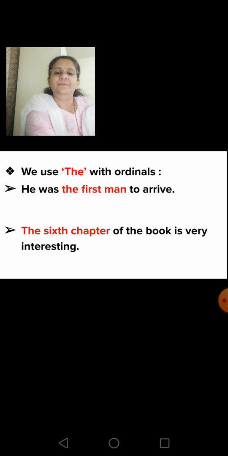Then second example. The sixth chapter of the book is very interesting. So here the ordinal is sixth. Okay, so you use the before the ordinal sixth.